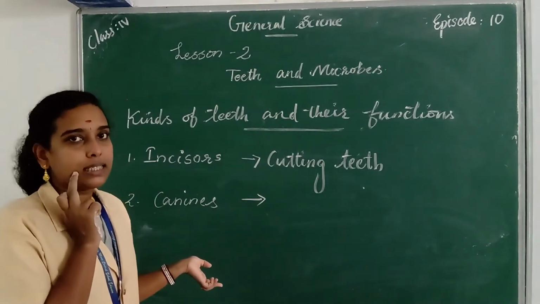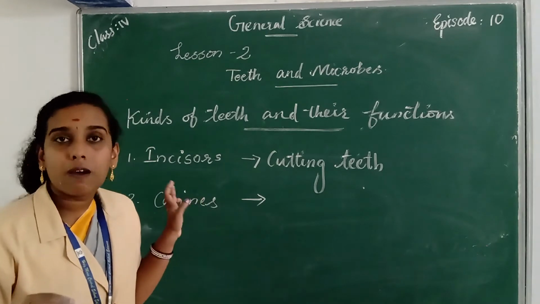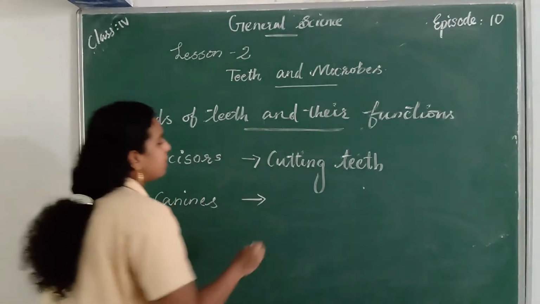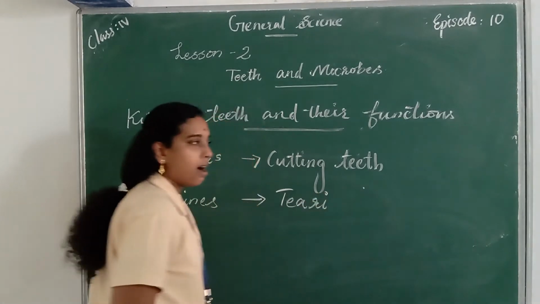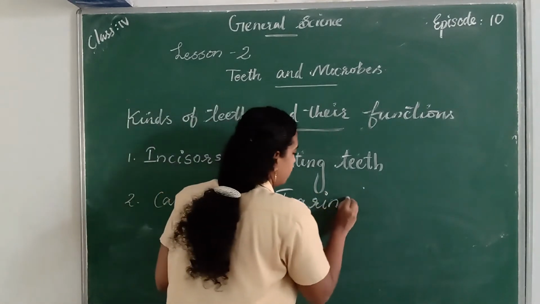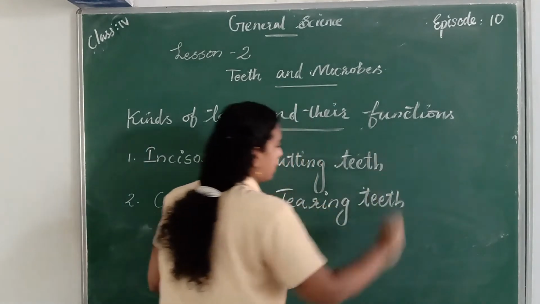They are pointed teeth and help to tear the food items. So they are known as tearing teeth.